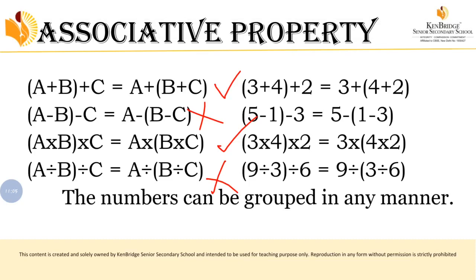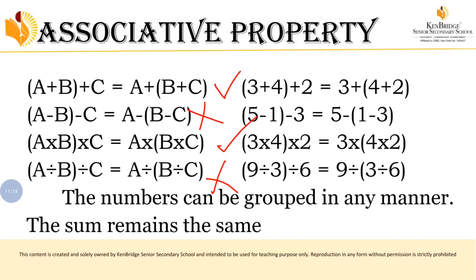You can group any number of variables, or else you can group anywhere, but you will get the same result. Okay, the sum remains the same. Understood? Here the result remains the same, whether it may be a sum, a multiplication, a product, or a difference, but it should be the same.